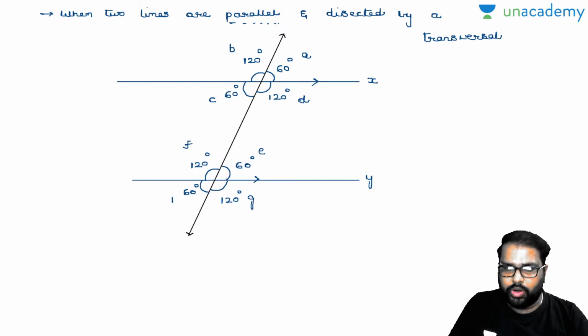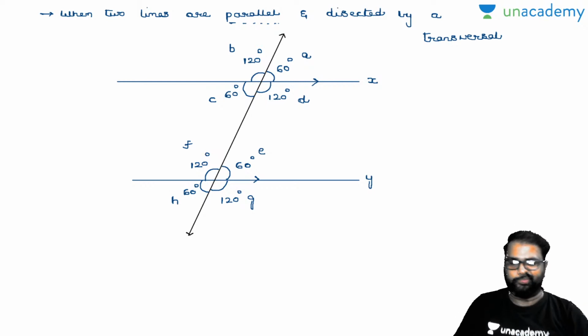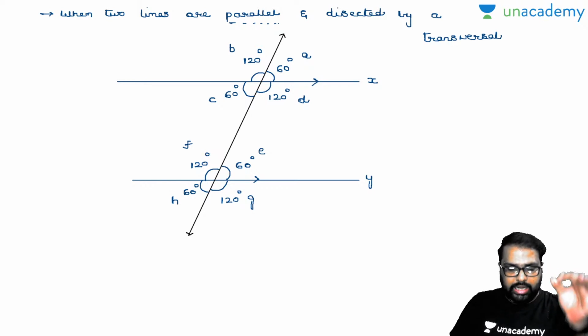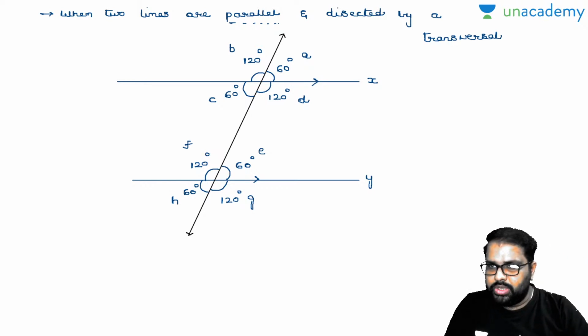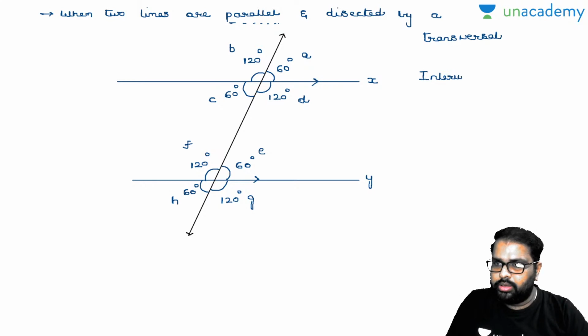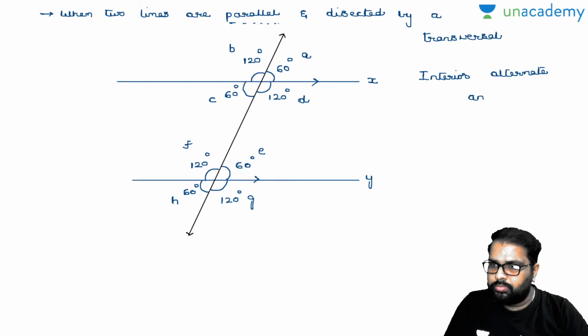Now, let us learn the properties there. The first property, interior alternate angles are equal. So, can I write down like this? Interior alternate angles are equal. Now, let me know the angles here.